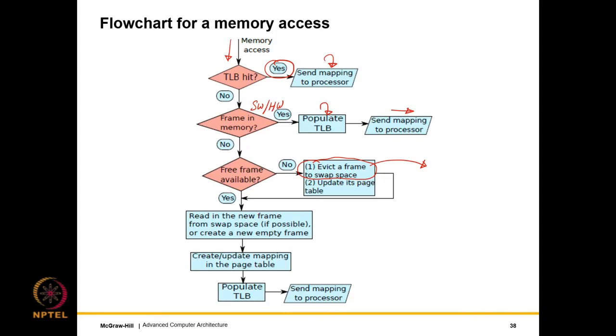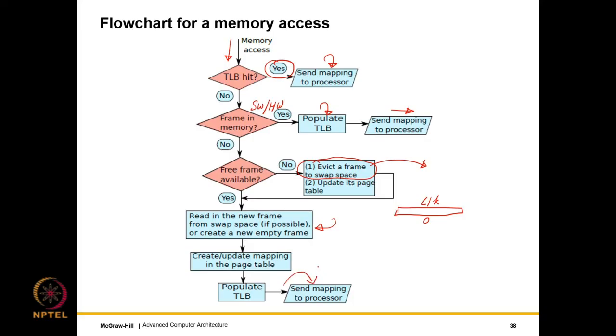Now that a free frame is available, we read in the contents of the new frame from the swap space if possible, or we create a new empty frame. If a new empty frame is created, we typically zero out the entire region. Why do we fill the entire region with zeros? Well, the reason is that it could have contained some previous data written by some other process, and that data could be a password or a credit card number, which clearly we want to delete. So we typically zero out the region, we create a new frame, create a mapping in the page table, populate the TLB and send the mapping to the processor.